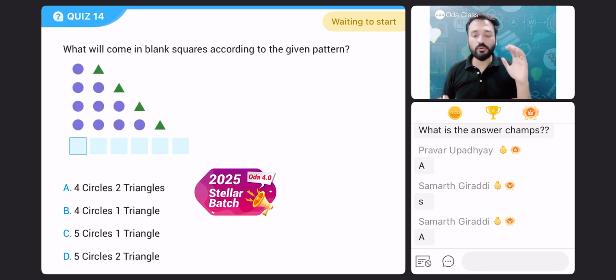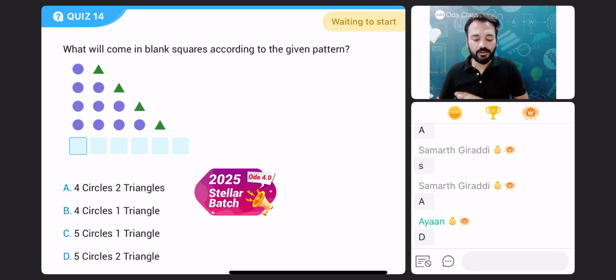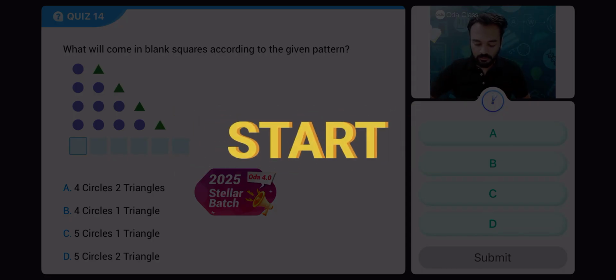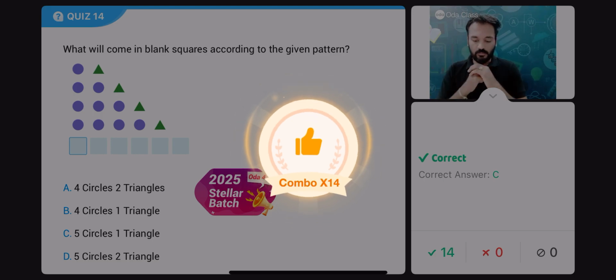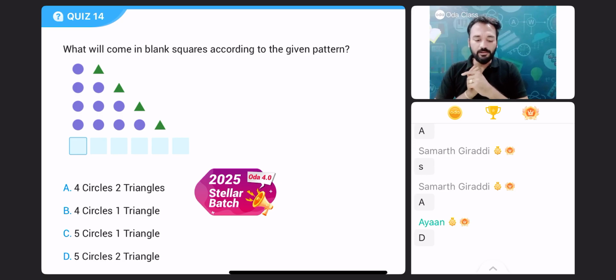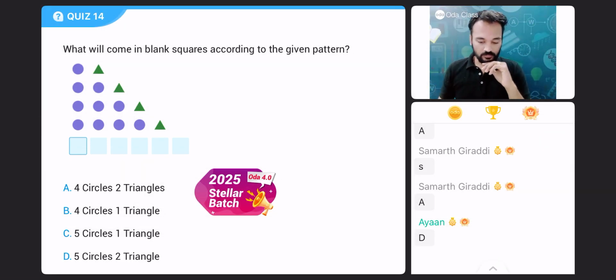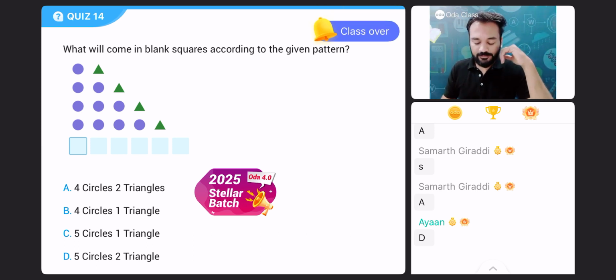Next question. Try this. What will come in the blank squares according to the given pattern? One circle, one triangle. Two circle, one triangle. Three circle, one triangle. Four circle, one triangle. Next. After four circles, one triangle will be one circle, one triangle. Two circle, one triangle. Three circles, one triangle. Four circles, one triangle. Then try, everyone. Almost 90% of you have answered. Remaining students, 10 more seconds.